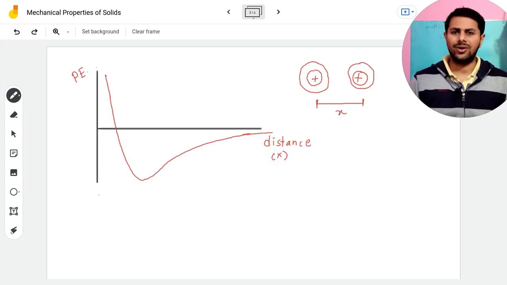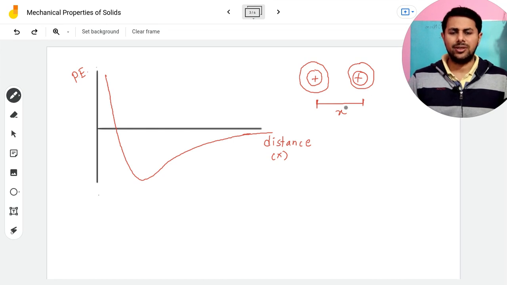Okay, all right. So this is the potential energy versus internuclear distance curve for the case of two atoms. And if you recall, we had studied in the chapter on work, energy and power the relation between force and potential energy. So what's that relation?